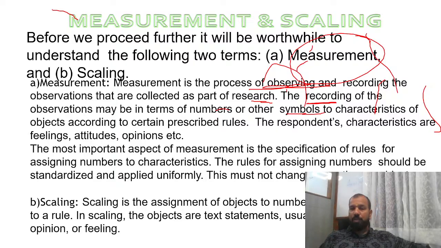Then you have to make a question on a Likert scale of 1 to 5, whether you are liking this marker or not. Then you can make it 1 to 5, strongly agree to strongly disagree. Scaling is the assignment of objects to numbers or semantics according to a rule. In scaling, the objects are text statements, usually statements of attitudes, opinions.